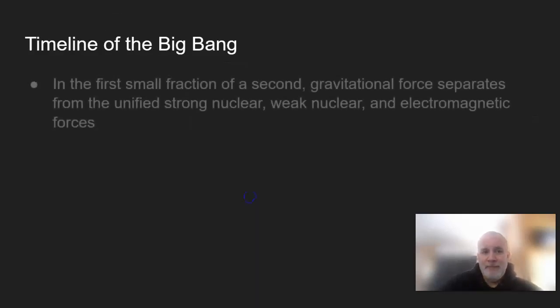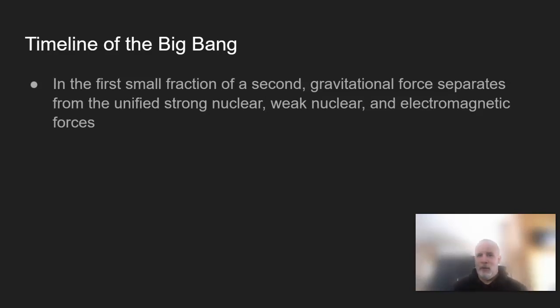So here's the timeline. In the first small fraction of a second, gravitational force separates from the unified strong, weak nuclear and electromagnetic forces. These are forces we've probably taught you in other science classes. Strong nuclear holds the atom together. Weak nuclear holds particles inside the atom together as well. And electromagnetic has to do with light and radiation. So these forces were separated from gravity.